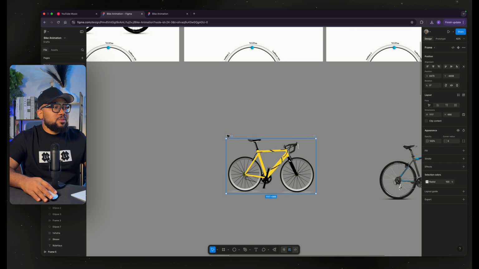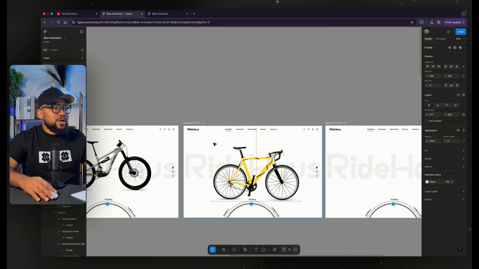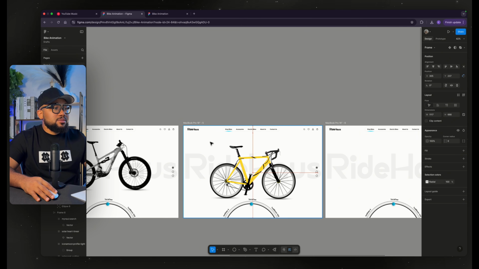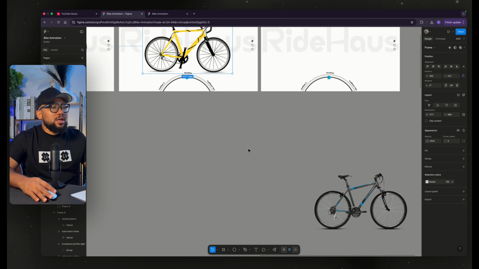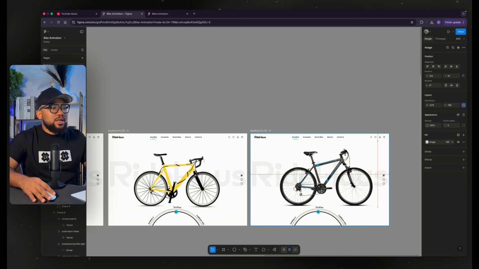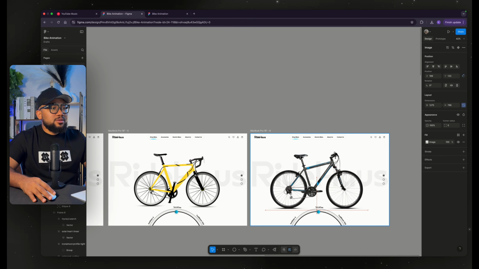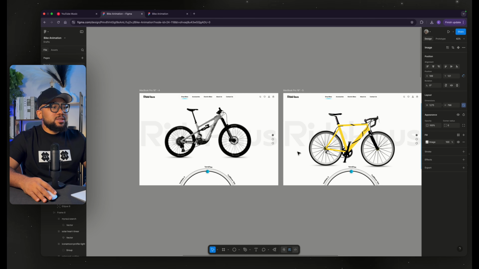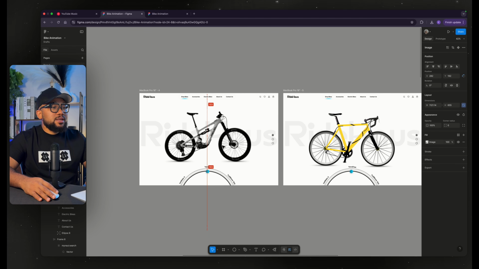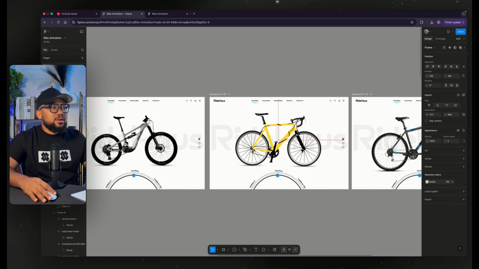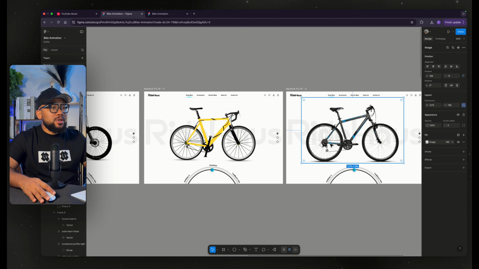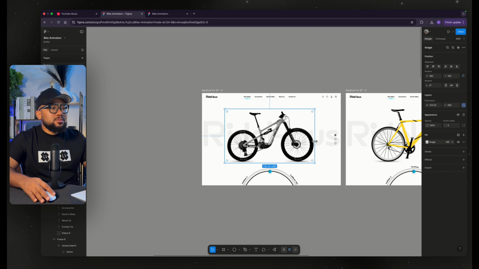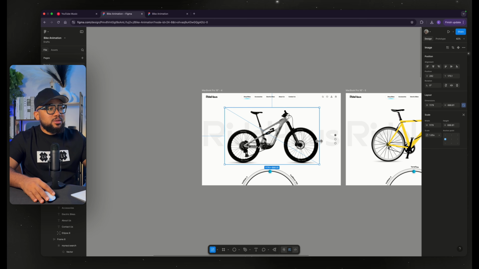So the next thing that I'm ready to do is to bring in this bike. Then bring this in here. So once that is set, get this down, get this up a bit, get this up a bit. Ready to increase this a bit.